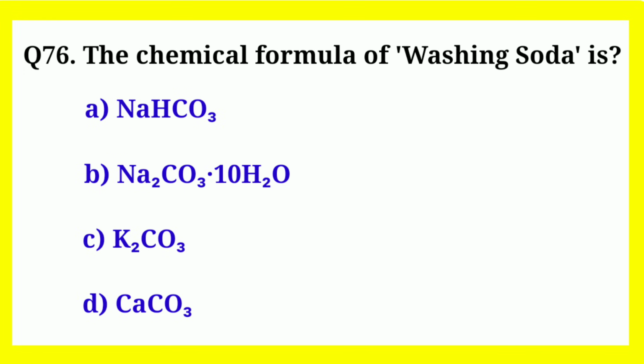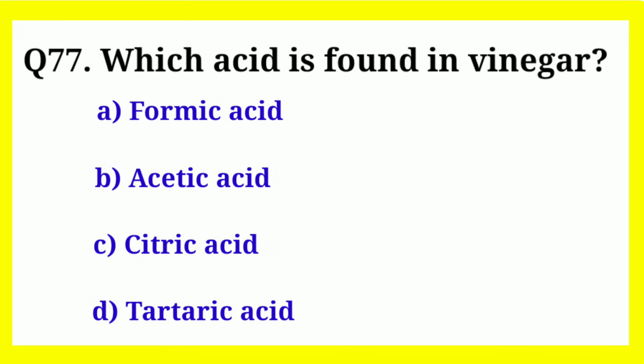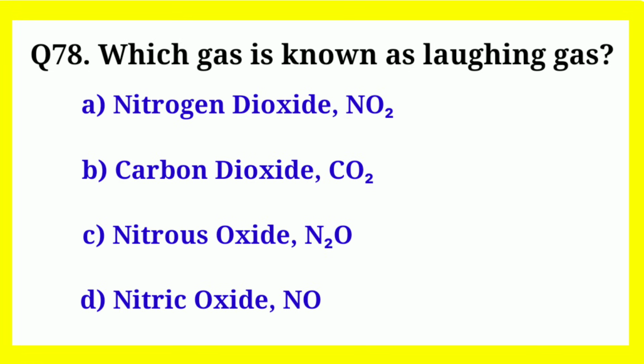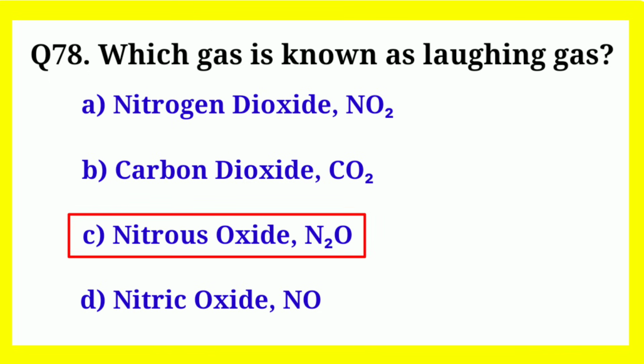Correct answer is Na2CO3.10H2O. Which acid is found in vinegar? Correct answer is acetic acid. Which gas is known as laughing gas? Correct answer is nitrous oxide, N2O.